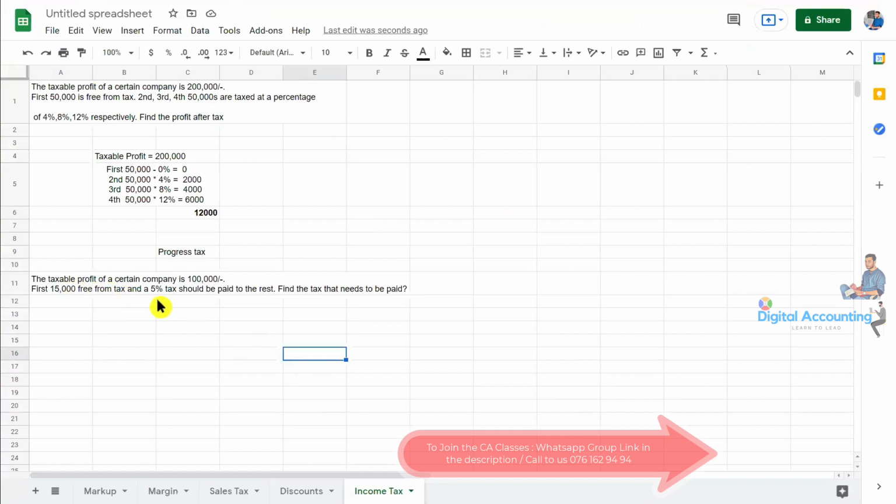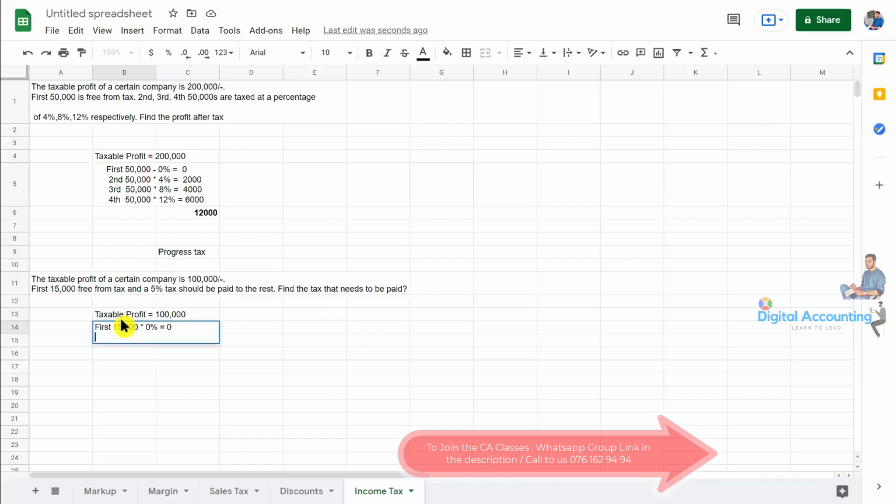The taxable profit of a certain company is rupees 100,000. The first 15,000 is free from tax and 5% tax should be paid on the rest. Find the tax that needs to be paid. So the taxable profit of the company is 100,000. The first 15,000 is 0% tax, so we don't need to pay anything.